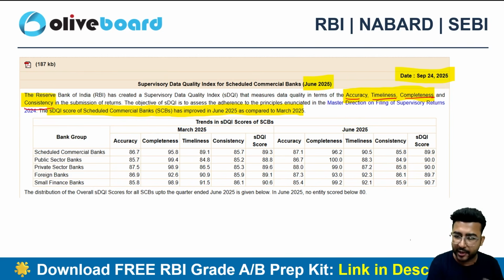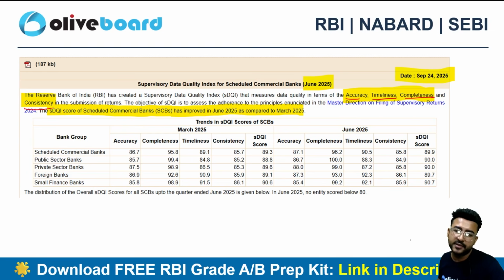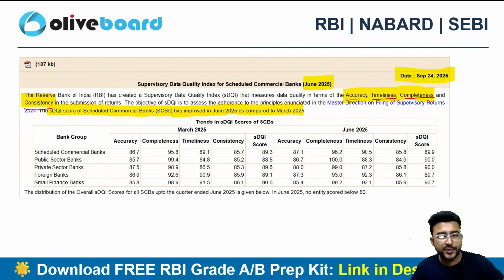Whether you are giving the data accurately, whether the data has been provided on a timely basis, if the data is complete or incomplete, and the 4th one, whether you are consistent in giving the data, or the data is completely inconsistent as compared to the last time. So on these 4 broad parameters, we are calculating an index, SDQI, which will tell whether your regulated entity has kept adequate data quality control on the published data to the RBI, right?